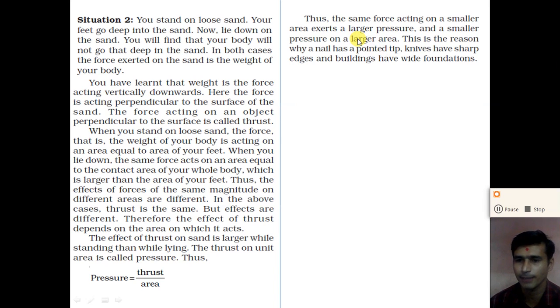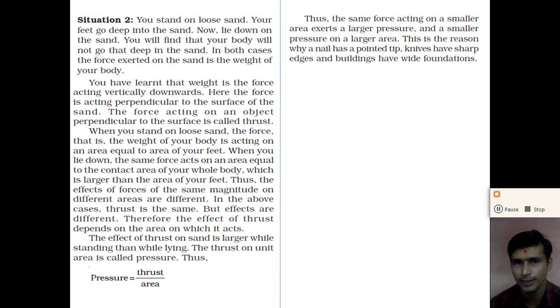So when we apply a force on the head of the pointed nail, it creates more effect on the pointed tip. Knives have a sharp edge, buildings have a wide foundation, right? So when we apply the same force on a smaller area, it creates more pressure, right?